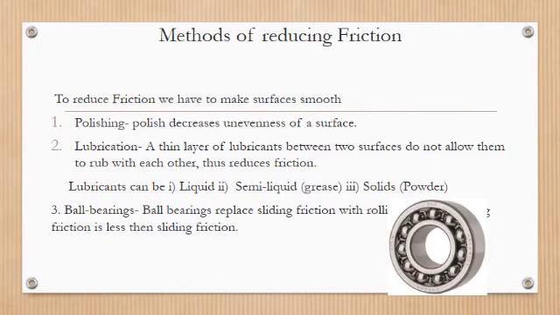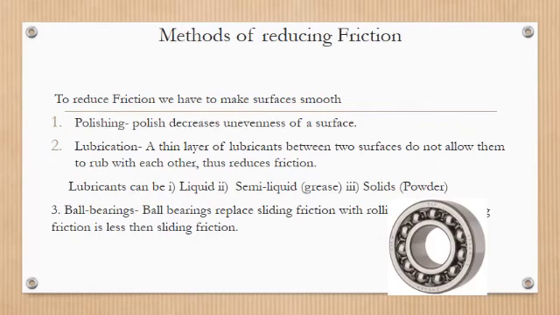Whenever we put grease in a bicycle, its speed increases. We have to apply less force. Why? Because on applying grease, friction between two objects in contact decreases.